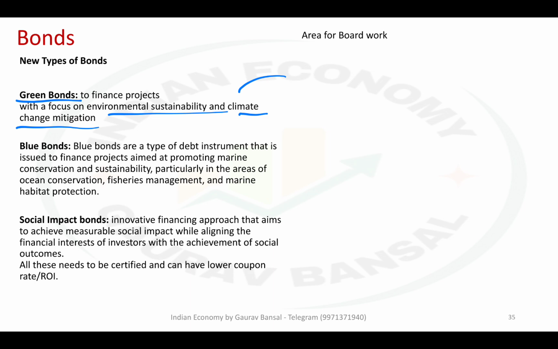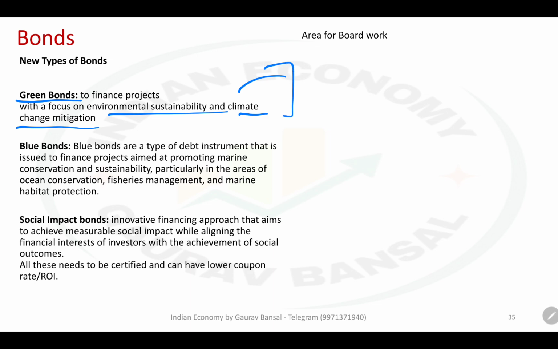There are a lot of people, in fact corporations, which say, okay, we will contribute to many environmentally beneficial projects. We will buy green bonds, even if they pay less interest. So basically as a company, if you can get certification for your project as a green project and you can issue a green bond, you will pay less interest. So that is the advantage of green bonds.